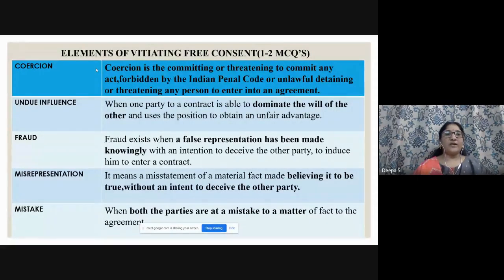So these factors are very, very important, and you get at least 1 to 2 questions. Definitions are frequently given, and the persons have to identify the exact meaning.